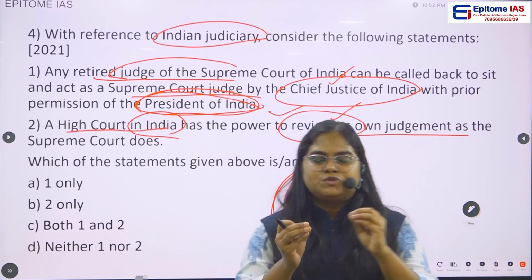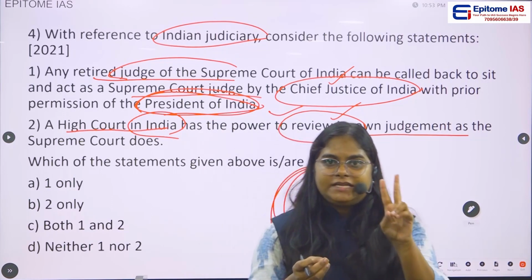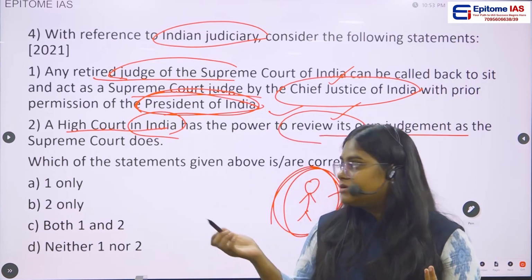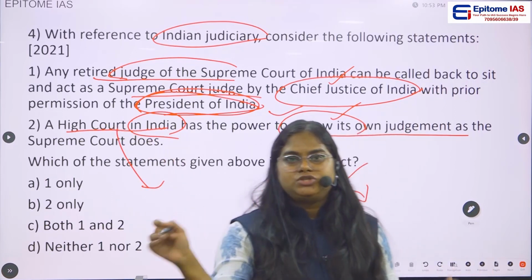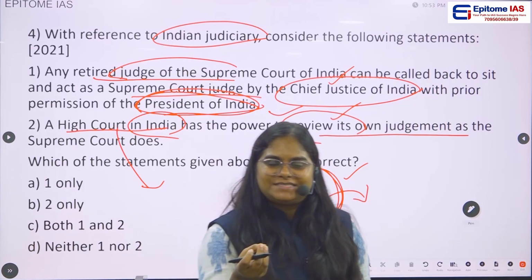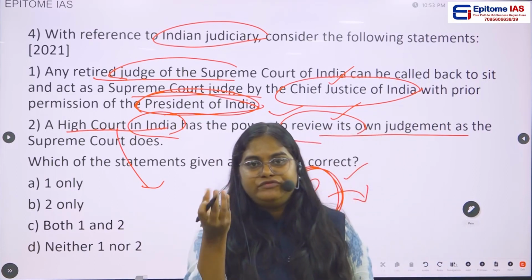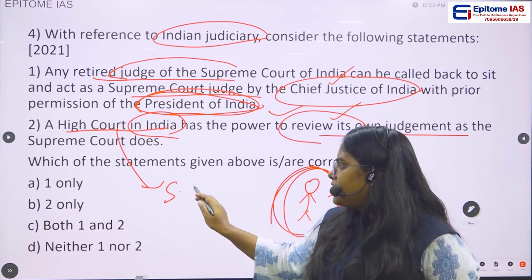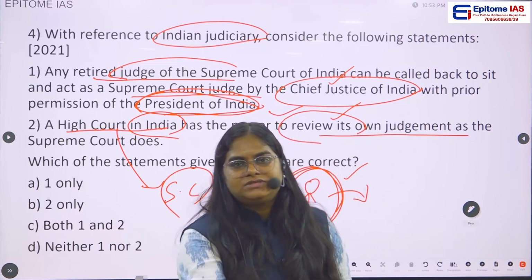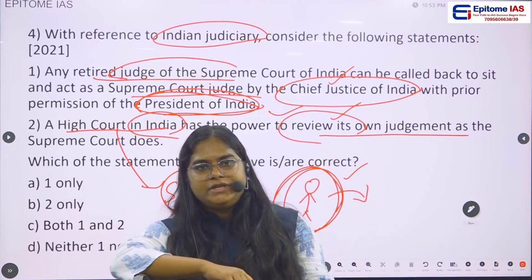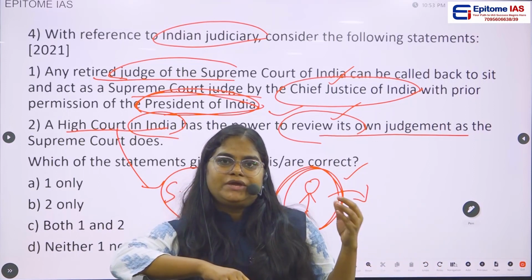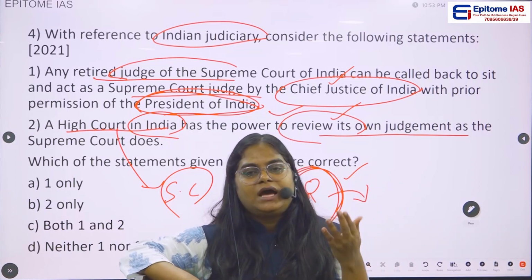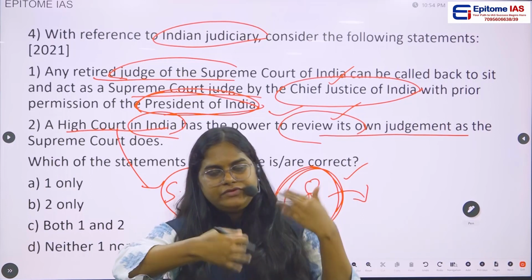This power the Supreme Court of India has, but technically the High Court of India does not have this power. Then what review power does the High Court of India have? Technically, the High Court of India has the power to review the judgments of the subordinate courts. Whenever a subordinate court's judgment is passed, the High Court has the power to review it. The High Court of India does not have the power to review its own judgment.